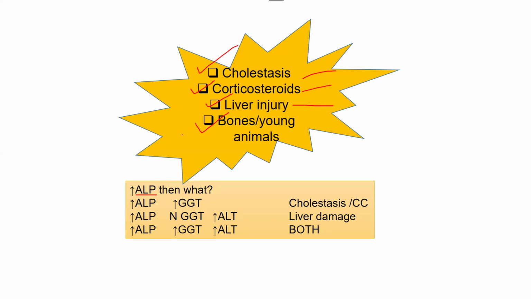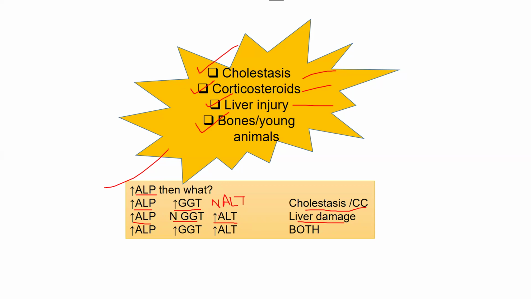So what you are going to see is, first, if there is increased ALP, check GGT. If GGT is also increased, and you are definitely going to have normal ALT over here, then it's a cholestasis or corticosteroid issue. If you see ALP is up and GGT is normal, then check ALT, and if ALT is high, then it means it's a liver damage issue.